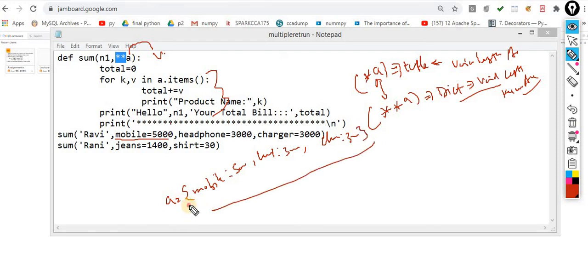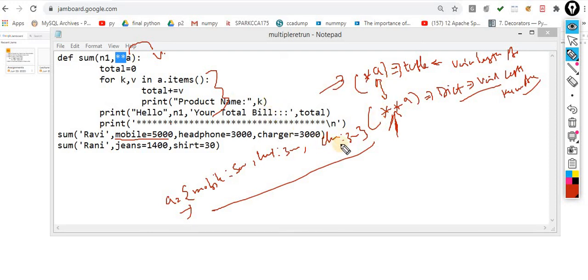That is called a dictionary. These are 2 different features. Sometimes you have to go with this, sometimes with that. The choice is yours, and it totally depends on the problem statement, what you want to do.